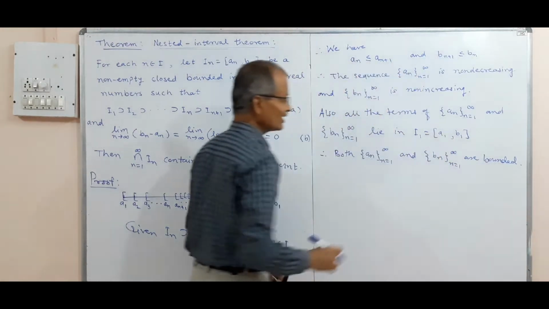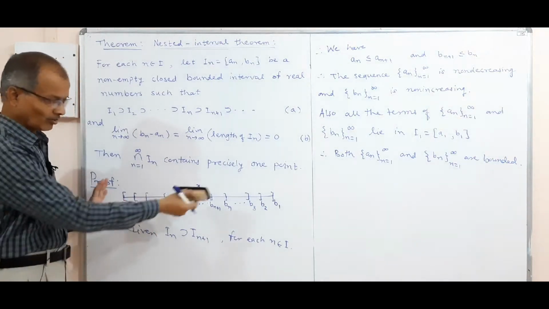Why? Because a1 is a lower bound and b1 is an upper bound for both the sequences.